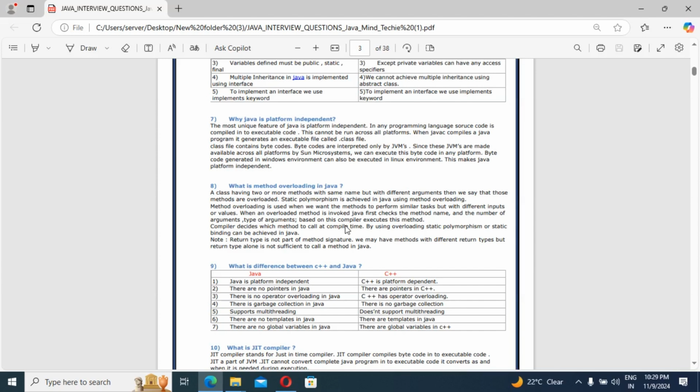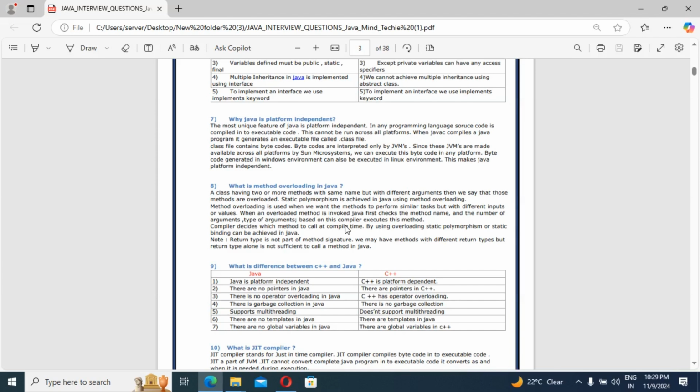But when you use the javac command to compile a Java program, it generates an executable file called the .class file. We should remember this: when you use the javac command, it compiles a Java program and generates an executable file, and that file is called the .class file.